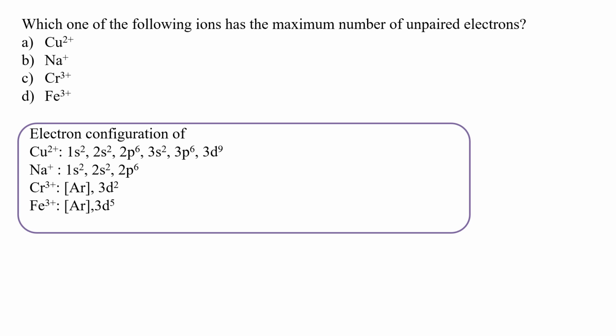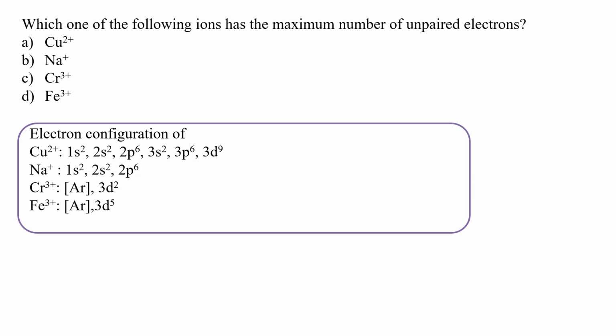Now you know that in a d subshell, a total of 10 electrons can be accommodated, and in a p subshell, a total of 6 electrons can be accommodated, right? So in the case of Cu2+, you can see that the 3d9 is almost filled and we are left with a single unpaired electron. 2p6 in sodium, the p is completely filled.